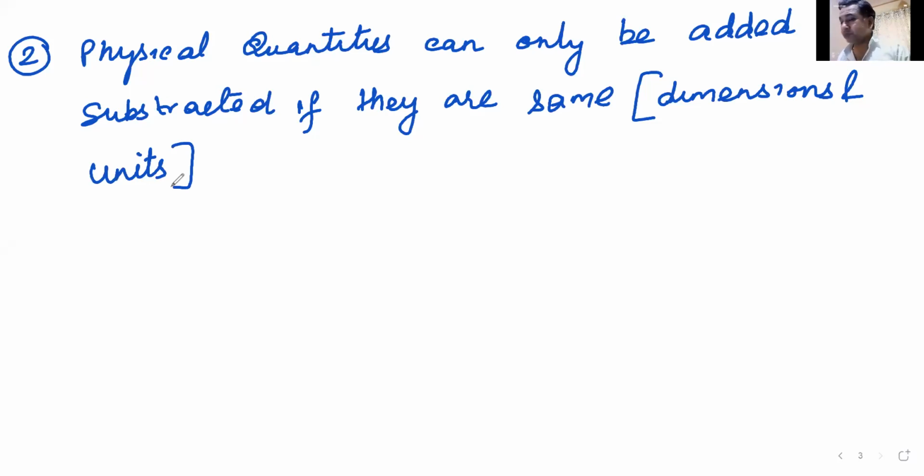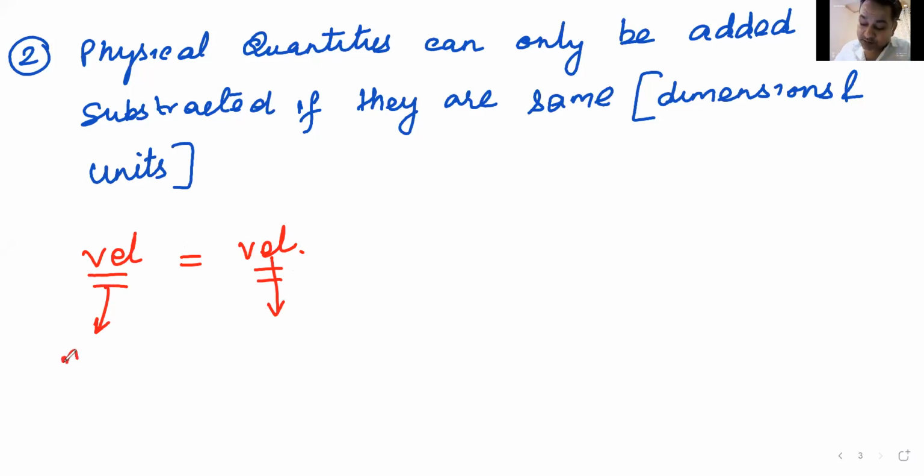Okay. Velocity can only be added or subtracted with velocity. Whether it's a scalar addition or vector addition, we'll come to that later on. Right now, we are talking about magnitudes. But again, if this is in kilometer per hour and this is in meter per second, it doesn't work.